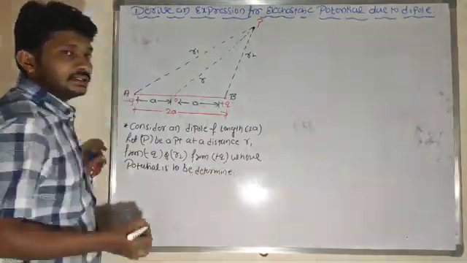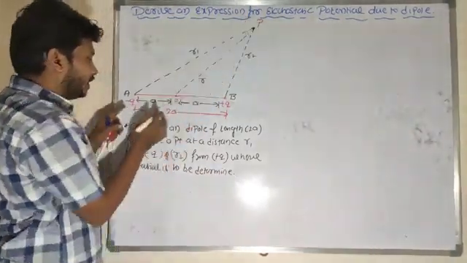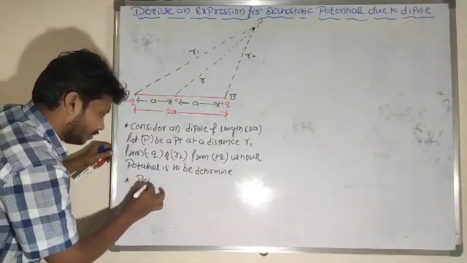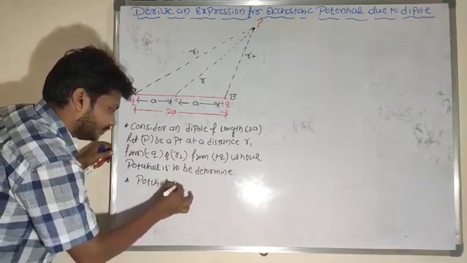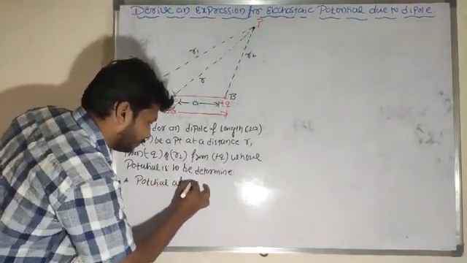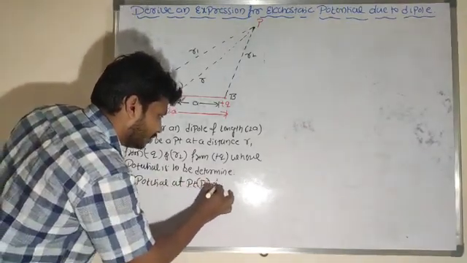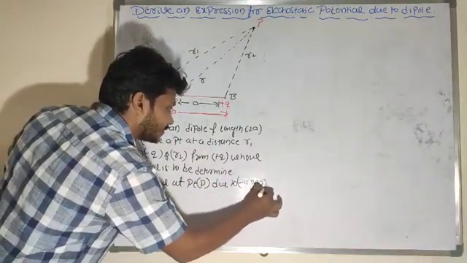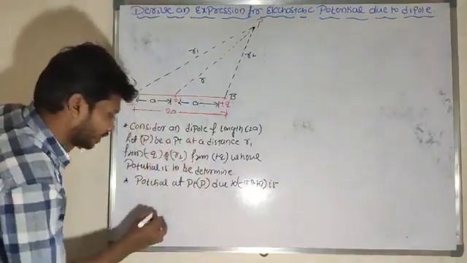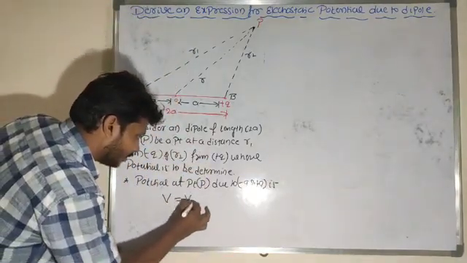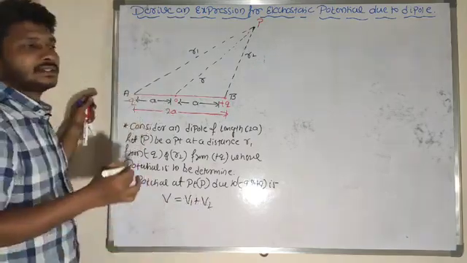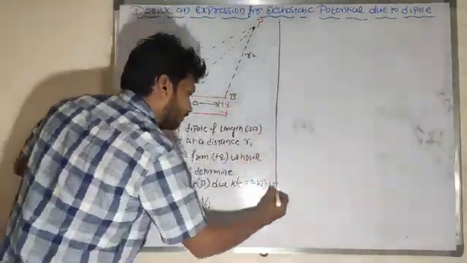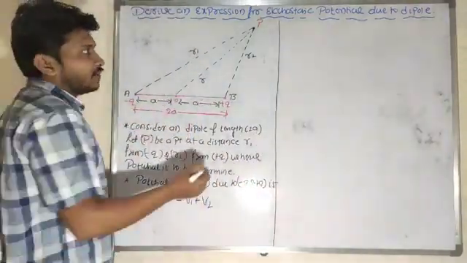Okay, so now I will consider the potential at point P due to minus q and plus q. Let me write it here. Potential at point P due to minus q and plus q is, so shall I take it as a total potential here? So V is equal to V1 plus V2 here. So what is the total potential? Total potential V is equal to V1 plus V2.